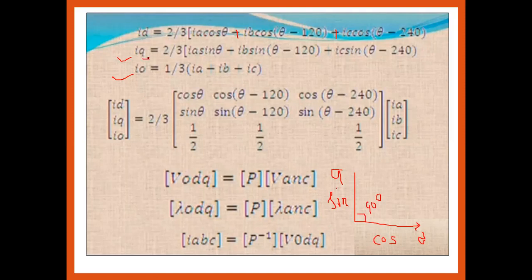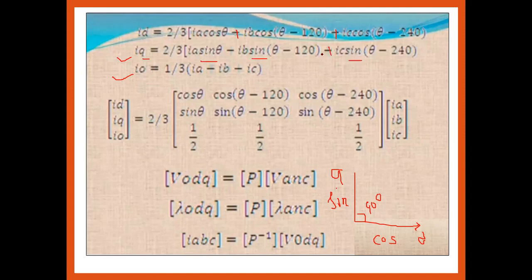If I have to find the IQ current of the three phases of the stationary rotating frame into the two phase of the stationary frame, means what? We are converting ABC into DQ and the zero axis. Okay, so that is 2 by 3 IA cos of theta plus IB cos of theta minus 120 plus IC cos of theta minus 240, which should be changed with the 2 by 3 into the IA. The sign has changed, here the sine parameter has come.